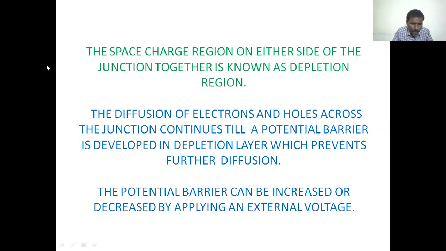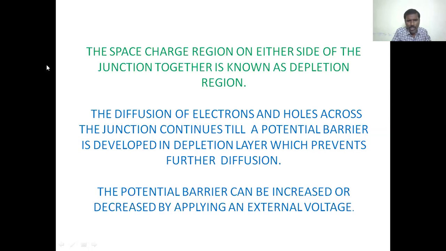Electrons and holes diffuse across the junction until a potential barrier is developed in the depletion layer, which prevents further diffusion of electrons and holes.